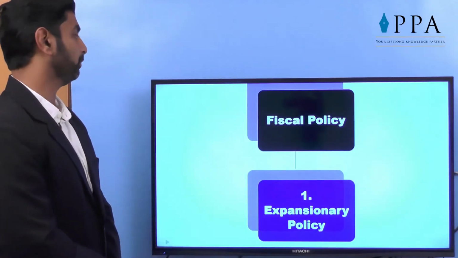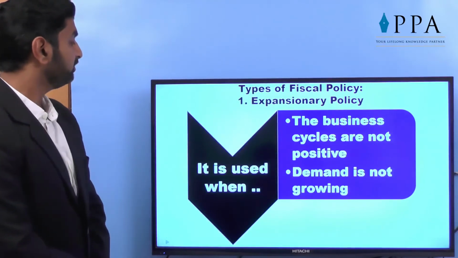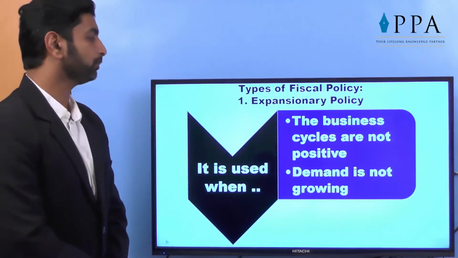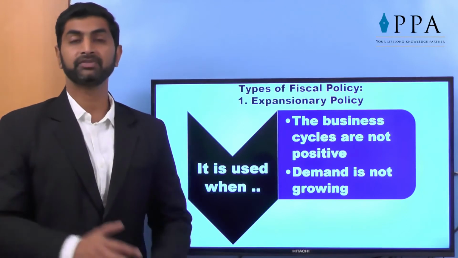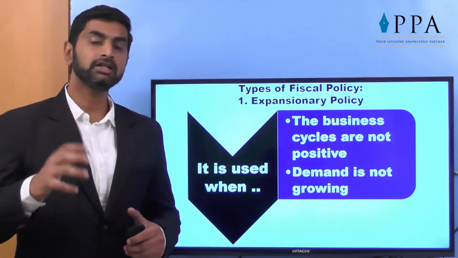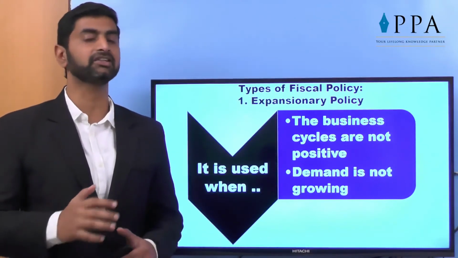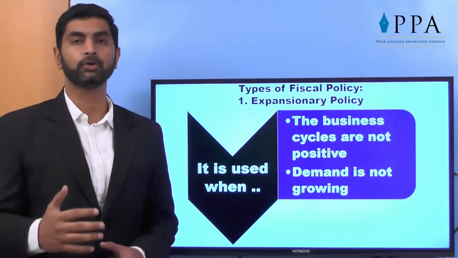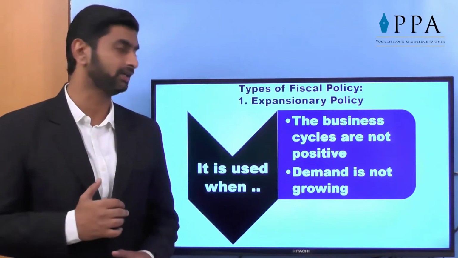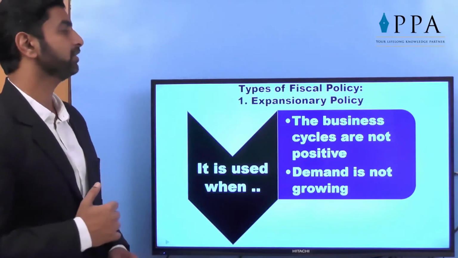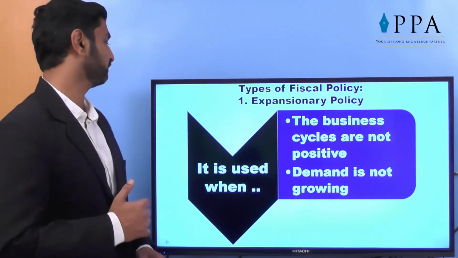First, expansionary policy. It is used when the business cycle is not positive and demand is not growing. The situation is that the demand is not there. That means we call it a deflationary situation. The business houses are not motivated to work or grow more and the demand is also curtailed. In that case, the expansionary policy is used.